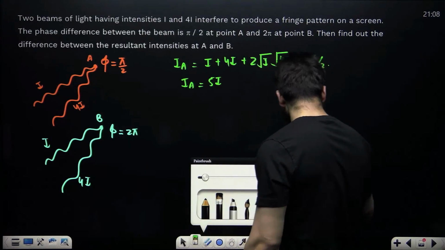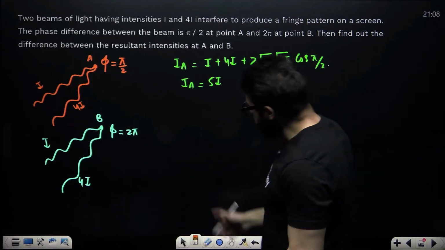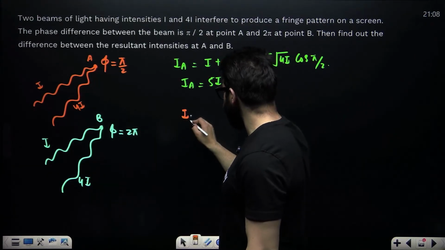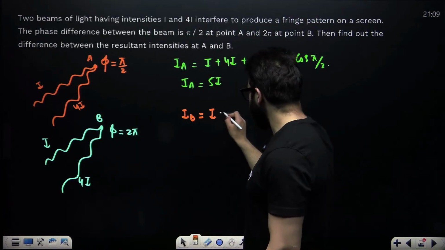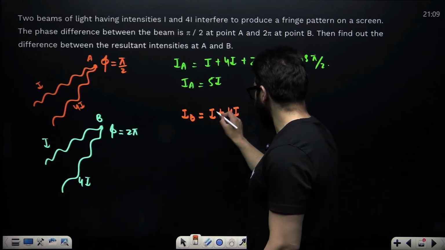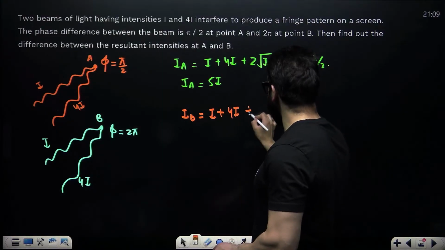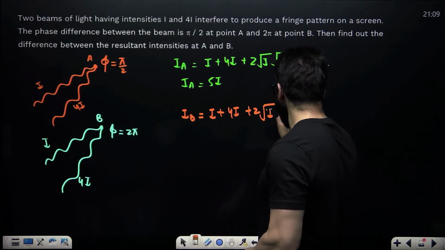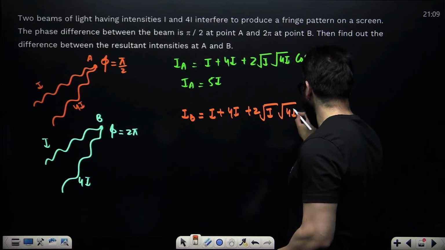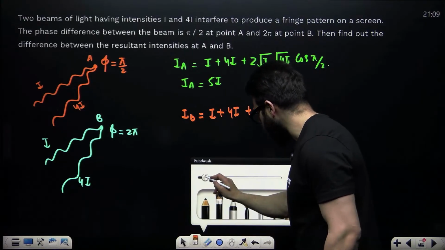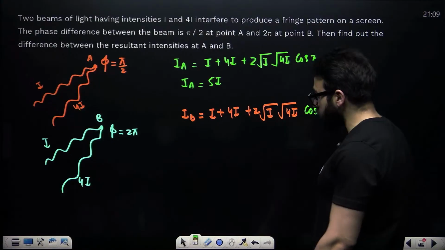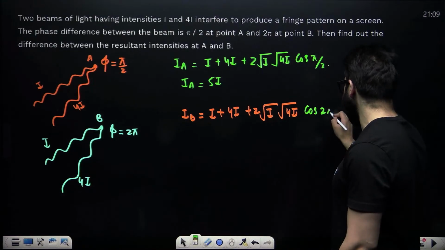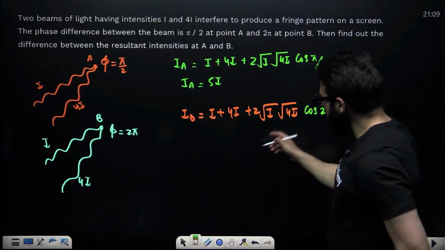Similarly, the resultant intensity at B will be I plus 4I plus 2 times root I under root 4I, times cos of 2 pi, cos 360.